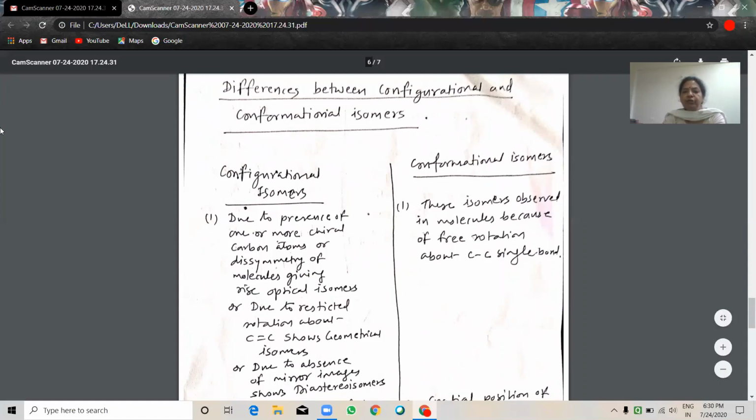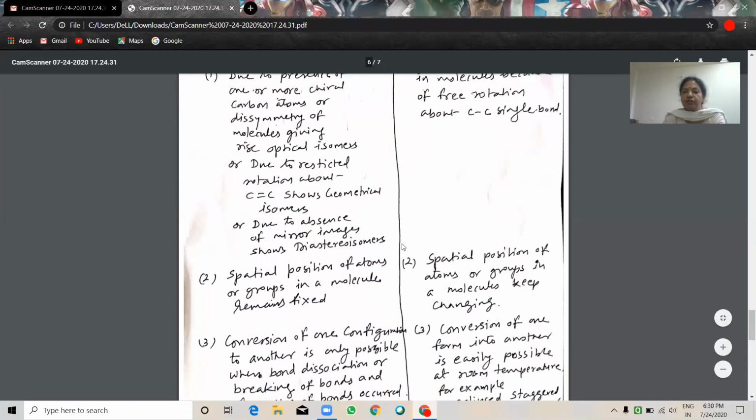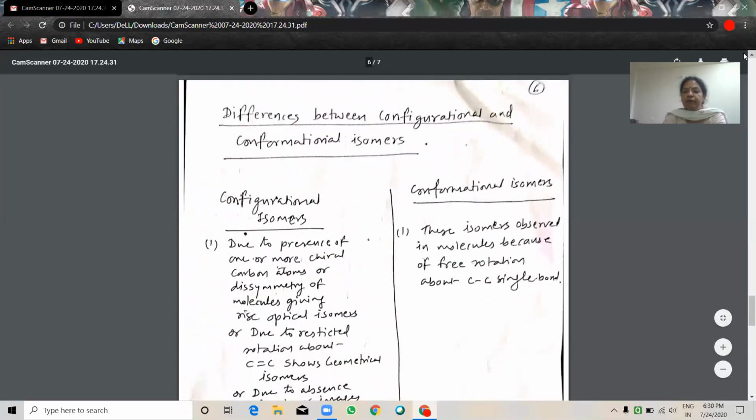Configurational isomers arise due to the presence of one or more chiral carbon atoms or dissymmetry of molecules, giving rise to optical isomers, or due to restricted rotation about carbon-carbon double bond, giving geometrical isomers, or due to absence of mirror image, giving diastereomers. Whereas conformational isomers are observed in molecules because of free rotation about carbon-carbon single bond.